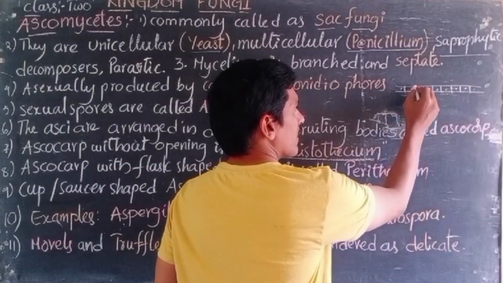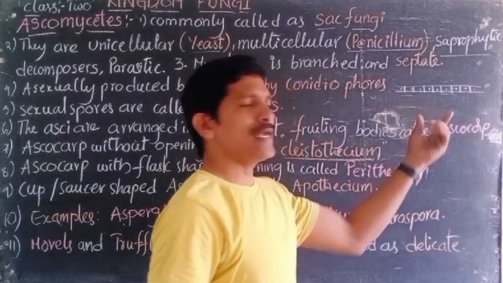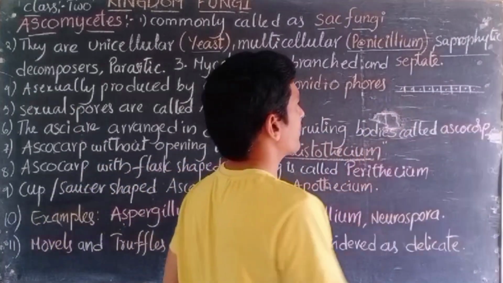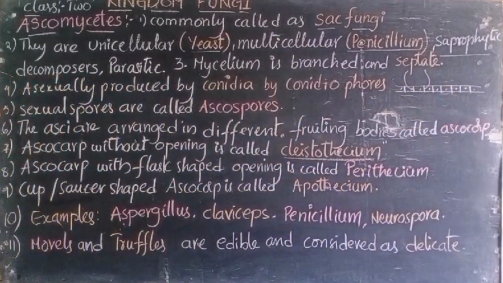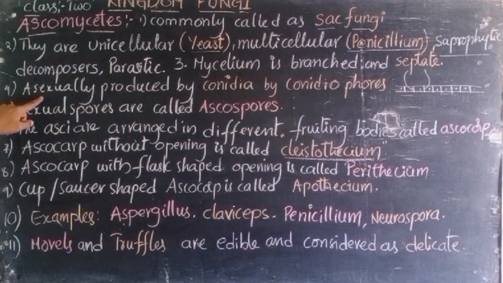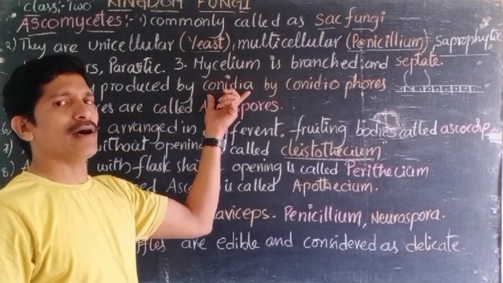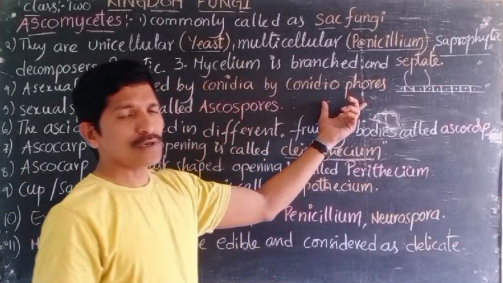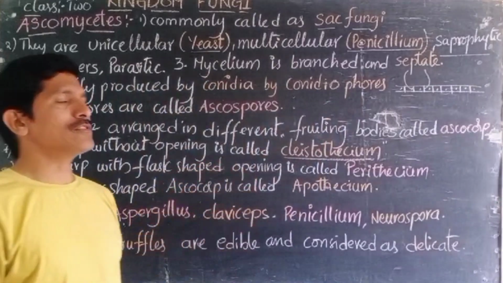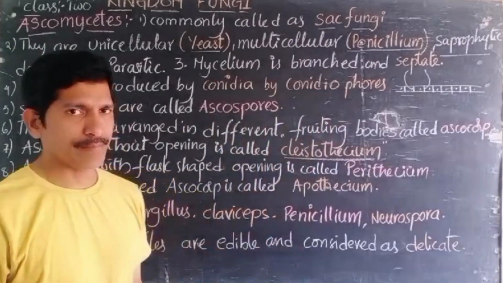These walls are called septae. The structures which separate the mycelium into many parts or many cells are called septae, right? And here is how they reproduce. Asexually and sexually, these organisms are able to reproduce. Asexually they reproduce by structures called conidia. Conidia are produced by conidiophores. When the conidiophores are completely developed, each conidium develops into a mycelium, right?